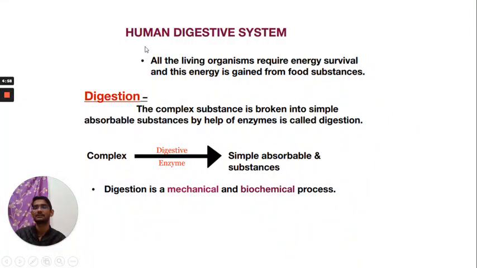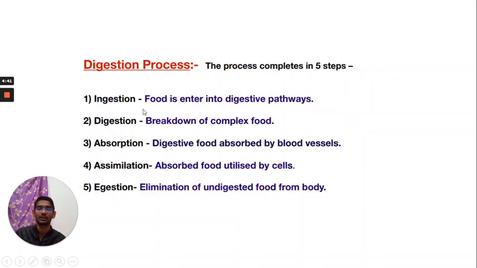Hello, in this lecture, we will discuss the human digestive system. All living organisms require energy for survival, and this energy is gained from food substances. Next, what is the definition of digestion? The breaking down of complex substances into simpler substances is known as digestion. Digestion is carried out by our digestive system.